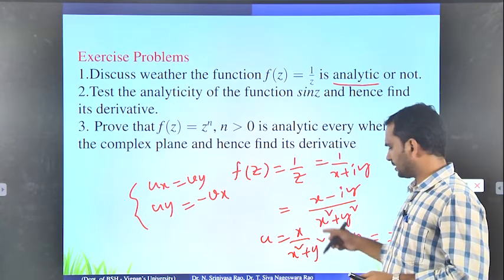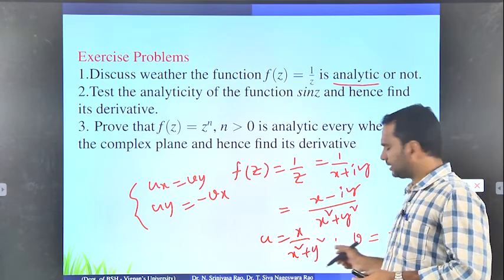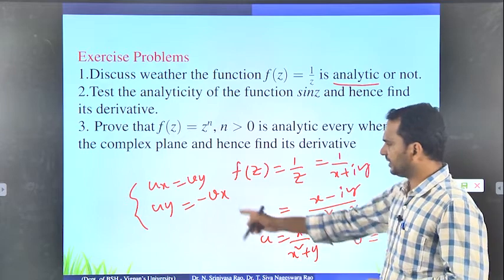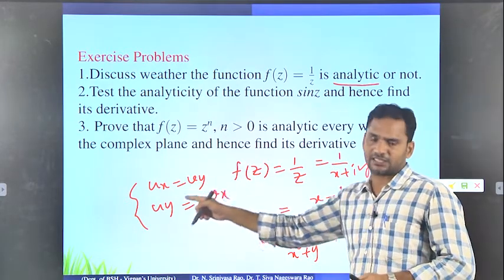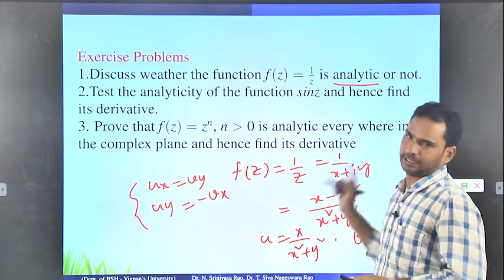Okay, so why? Because since it is a polynomial, obviously those two are continuous. So if it satisfies the CR equations, then we can say that it is analytic. If CR equations are not satisfied, then it is not analytic.